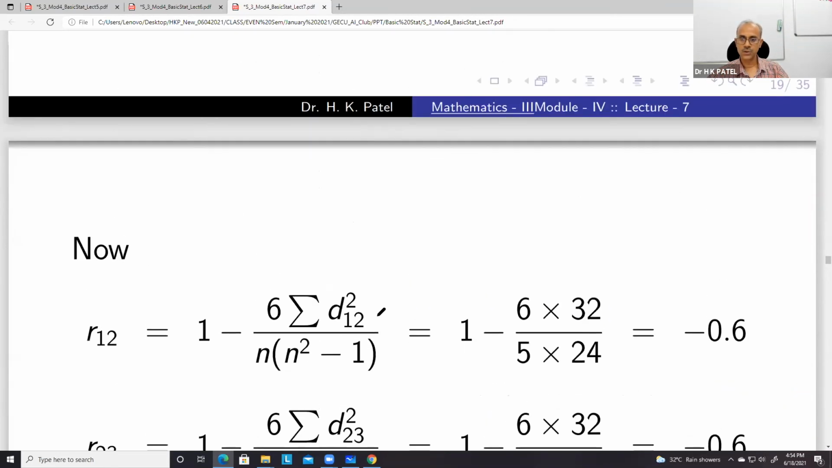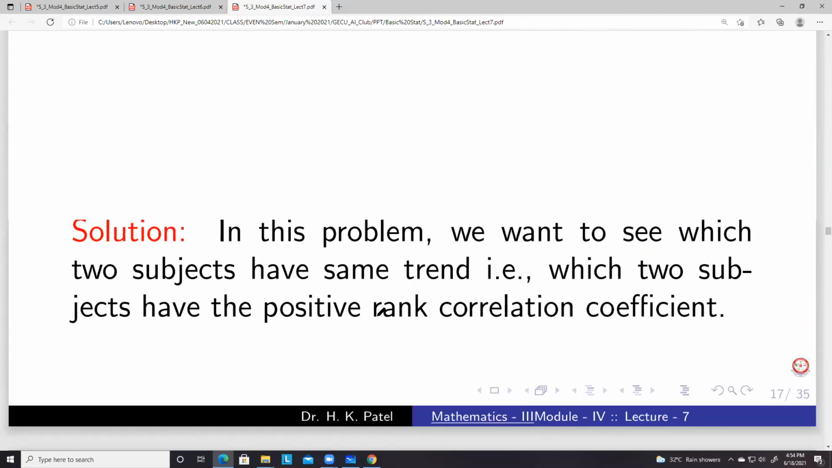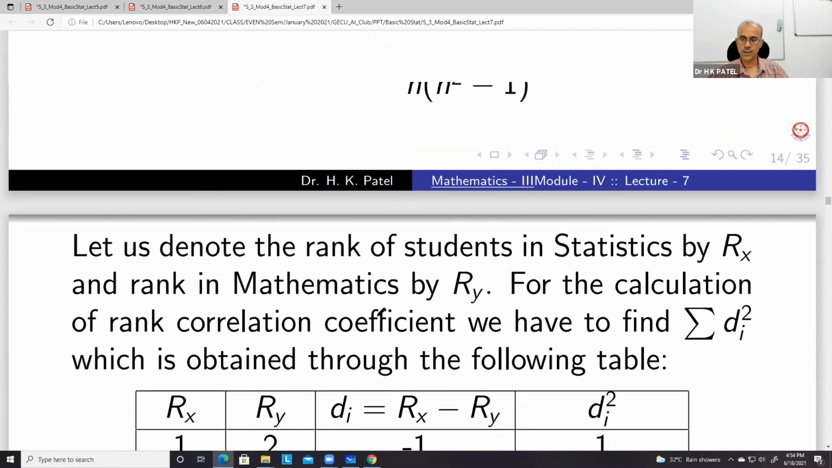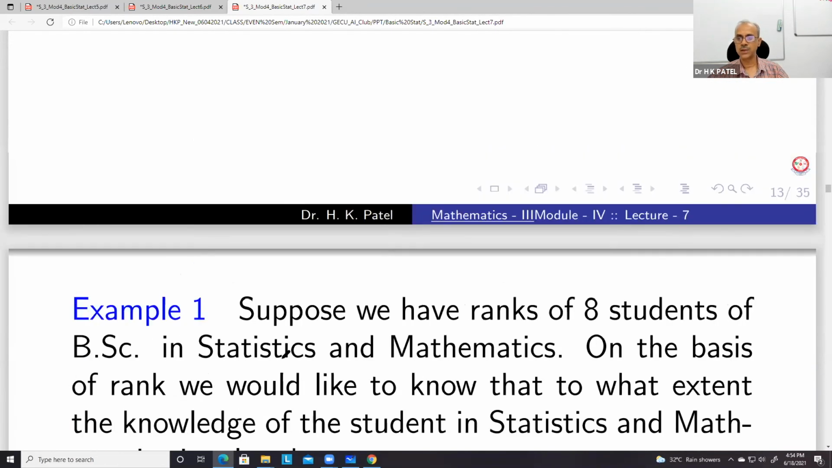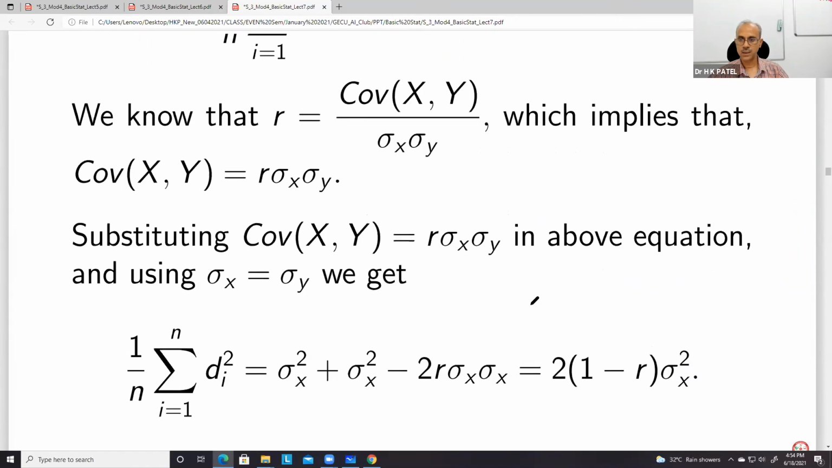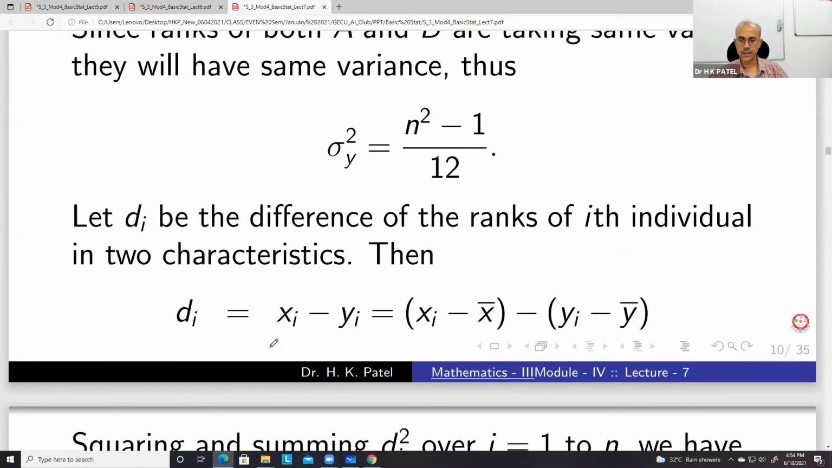Okay. So this derivation of the formula you can see. Okay. It's not a difficult one. This is the formula that we use. Now what is DI here? Let me give you. DI is the difference between the ith rank of X and ith rank of Y. This is DI is equal to Xi minus Yi.